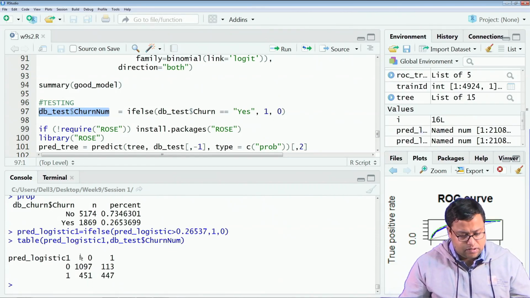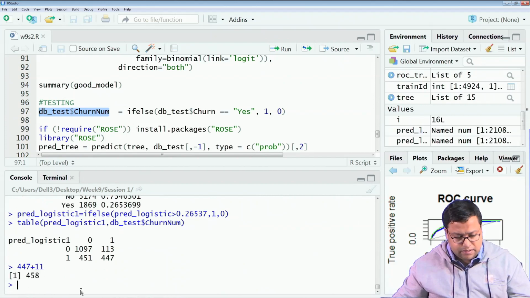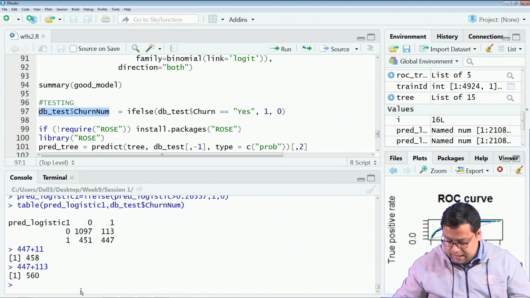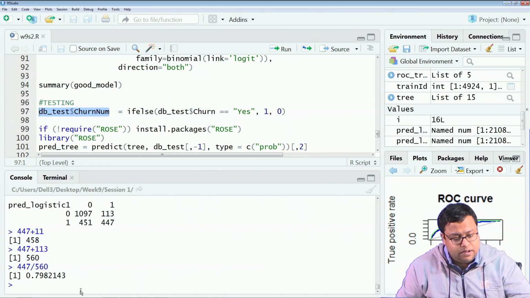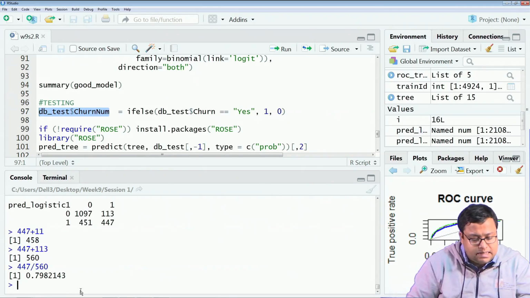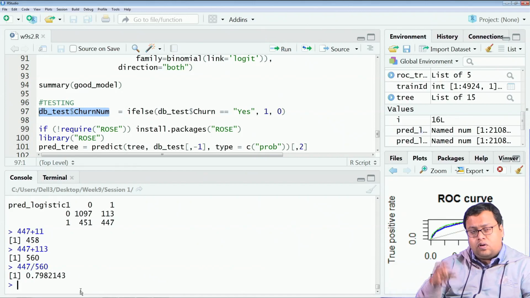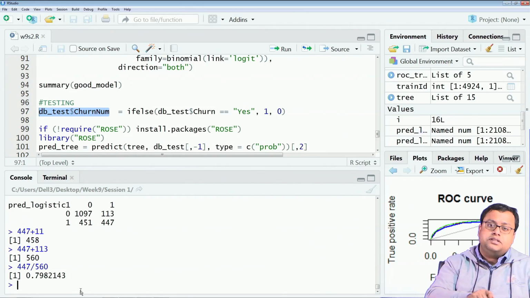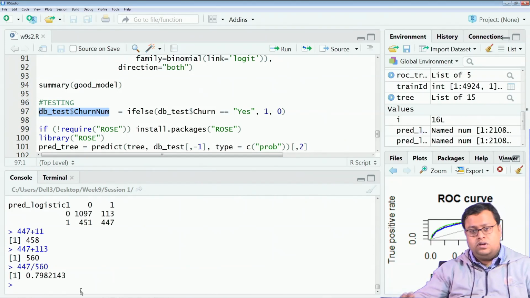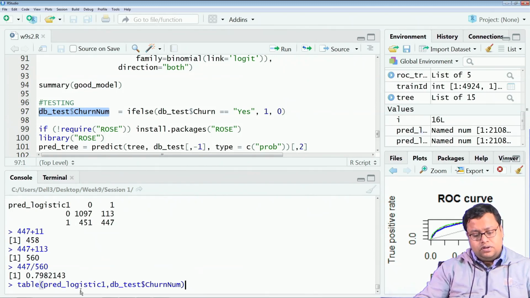You will see that I am getting 447 correct. This is my predicted value, this is my actual value. Out of actually 113 and 447, so 447 plus 113, which is 560, 447 divided by 560. This many times I am saying true positive. Out of all the actual churn, I am able to predict 79% of them using logistic regression alone. So, this is something that you have to check to see whether you can do something or not.